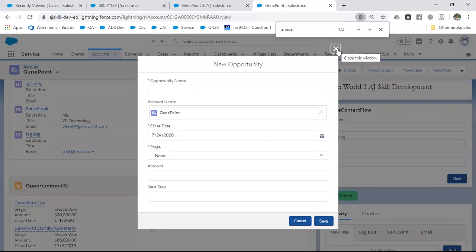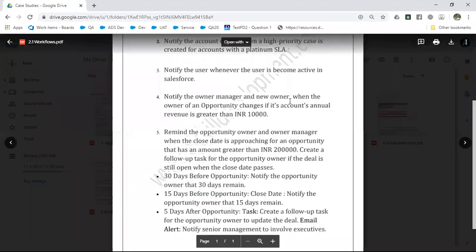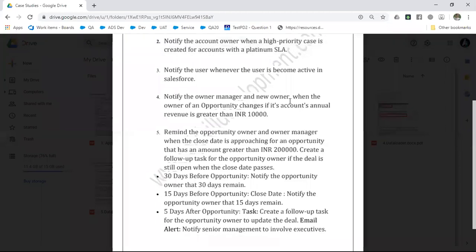So here in this requirement, don't always approach your case study only in a technical way. Just because you are an admin or a developer doesn't mean you should not be aware of the business logic behind it. Only if you understand the business logic can you apply your logical skill to give a better solution to your business. Otherwise, whatever logic you see in the requirement, you will start working on it. There is a chance the requirement given might be wrong, and the business use case might be different.